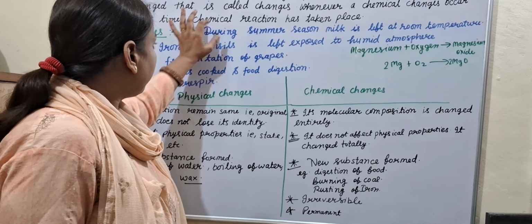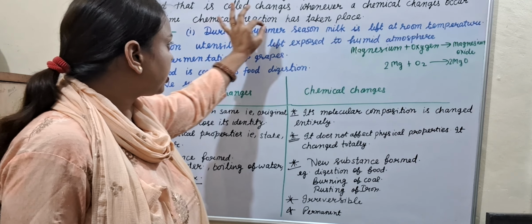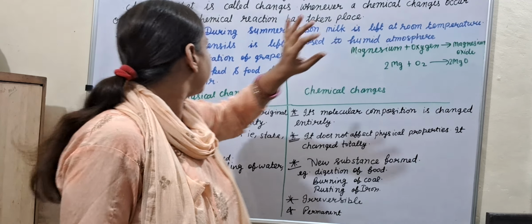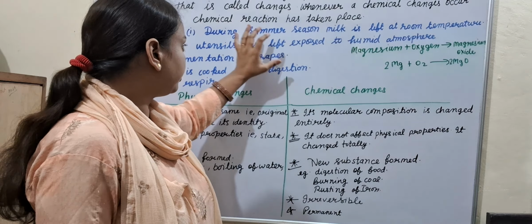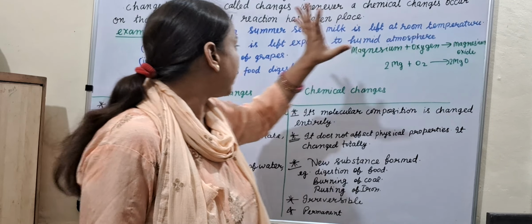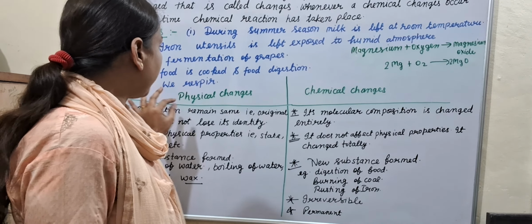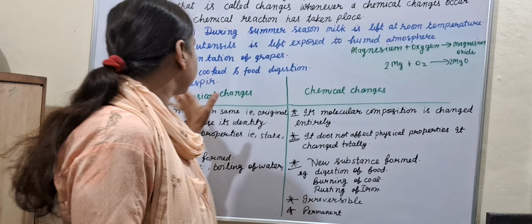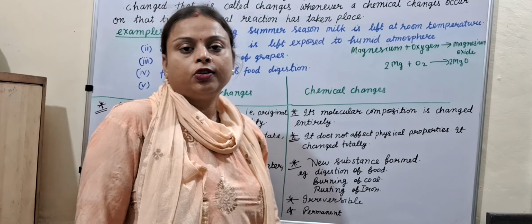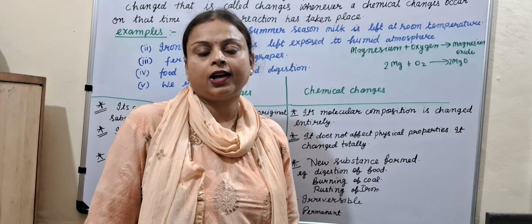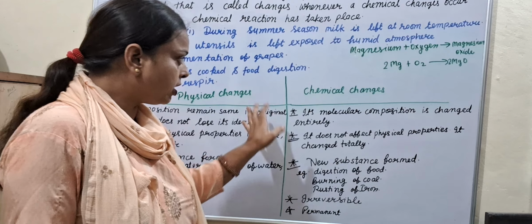Okay. Examples of chemical changes: during the summer season, milk is left at room temperature; iron utensils are left exposed to a humid atmosphere; fermentation of grapes; food is cooked and food digestion; we respire. So this is today's revision class. Hope you understand this topic very well.